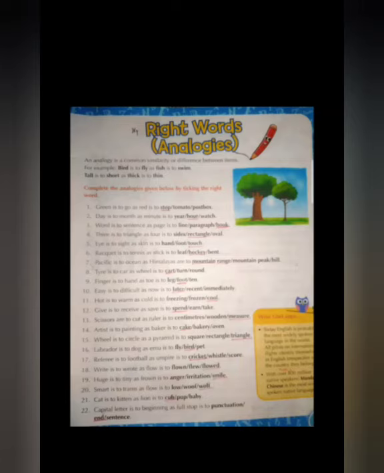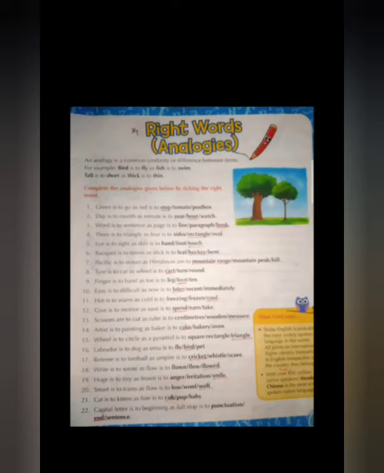Underline hockey. Seventh one, Pacific is to ocean as Himalayas are to, what are the Himalayas? Mountain range. Underline mountain range. Eighth one. Tire is to car as wheel is to cart. In the car, tire is there. In the cart, what is there? Wheel.